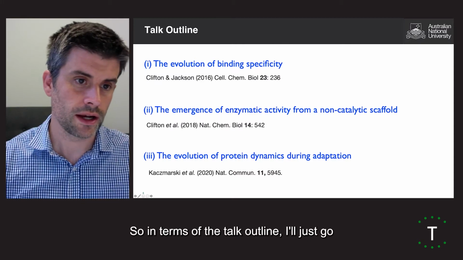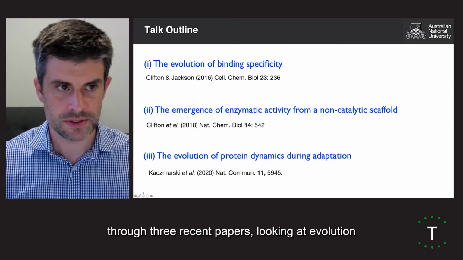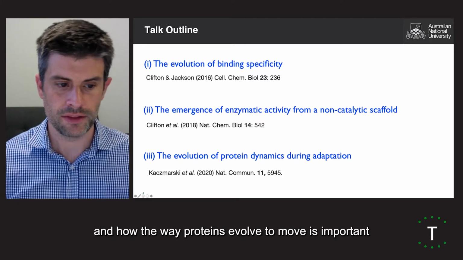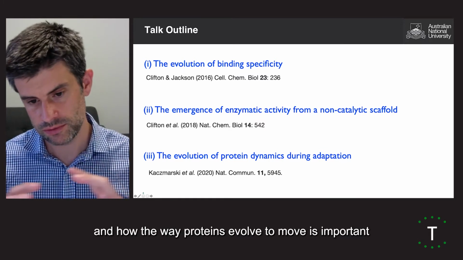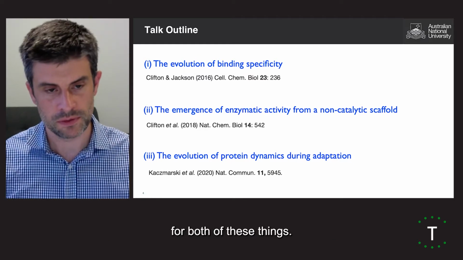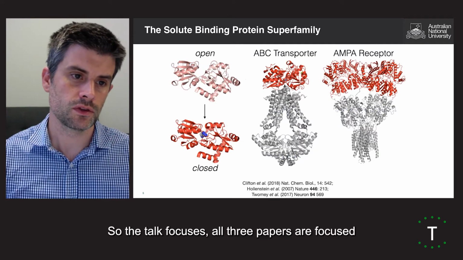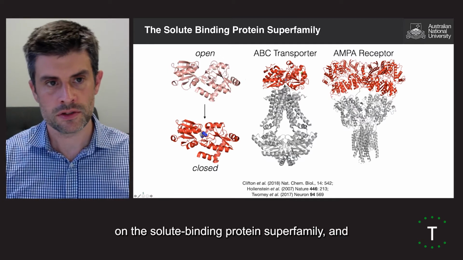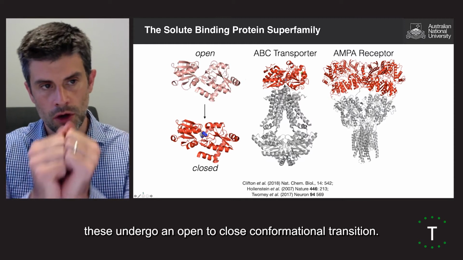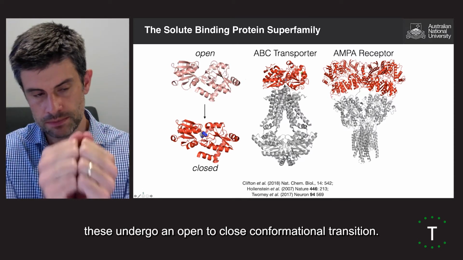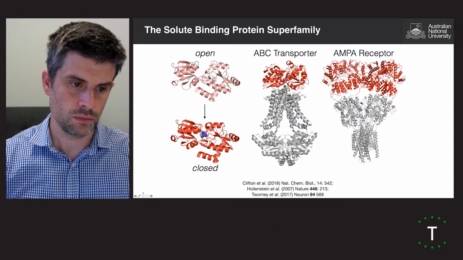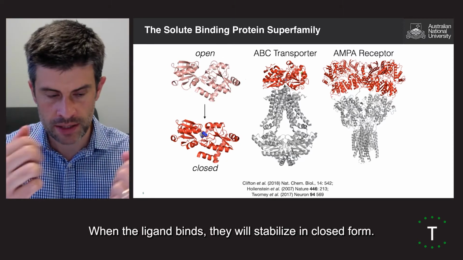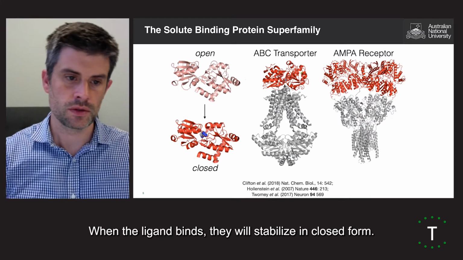In terms of the talk outline, I'll go through three recent papers looking at the evolution of binding specificity, the emergence of enzyme activity, and how the way proteins evolve to move is important for both of these things. All three papers focus on the solute binding protein superfamily, and these undergo an open to closed conformational transition. They exist in equilibrium between open and closed states. When the ligand binds, they stabilize in the closed form.